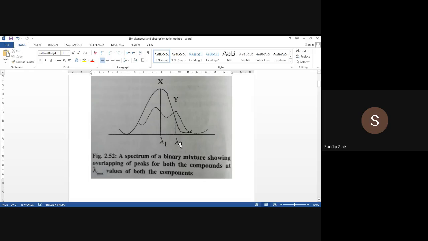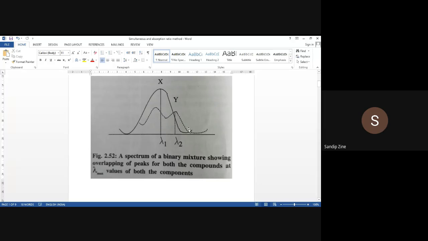At the lambda max value of X, lambda 1, and similarly the lambda max value of Y at lambda 2, we will find out. For example, X absorptivity we will find out at both wavelengths, Y absorptivity we will find out at both wavelengths. So is it clear to you? Respectively we will find out and it should be determined. Also the absorptivities of Y, how will you represent in your notebook? That is small a y lambda 1 and small a y lambda 2, at the lambda max value of X, that is wavelength 1, and at the lambda max value of Y at lambda 2. That is the second point.